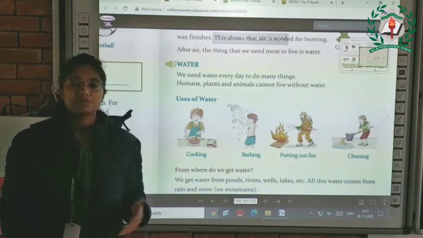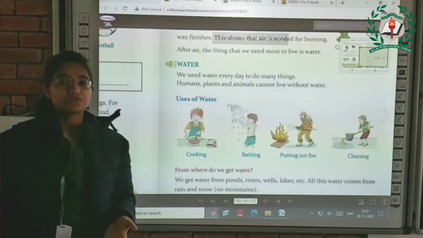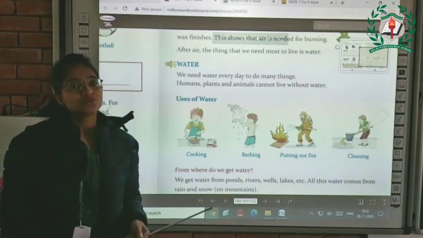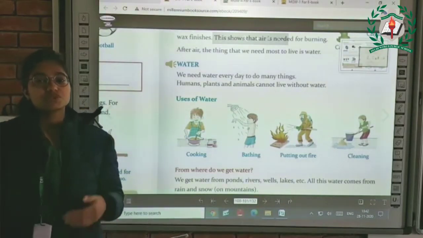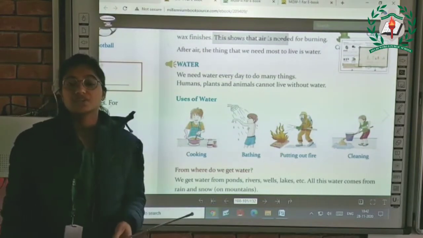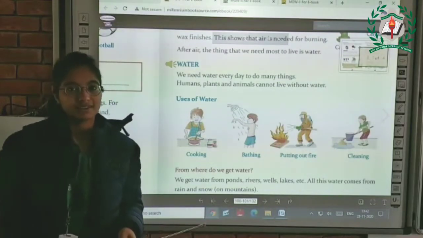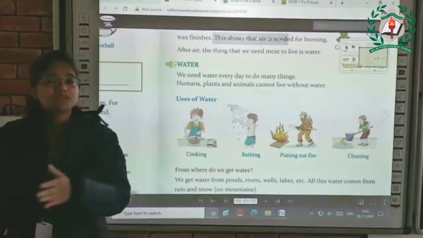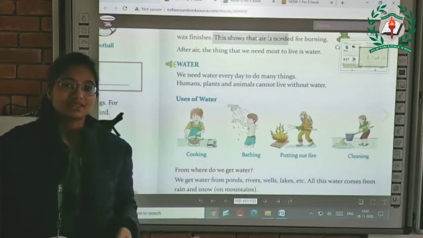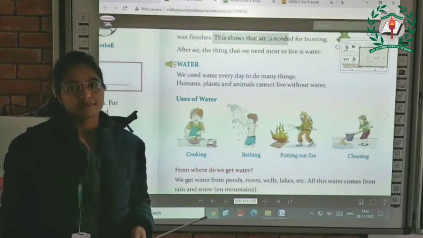So students, in the previous class of this chapter, we got to know that air is very important for us. If we want to live a healthy life, the air should be clean and fresh. We also got to know that we cannot taste air, we cannot touch air, we cannot see air, but we can feel it. We can feel air, right? When the wind is blowing, then we can feel it. When the fan is switched on, then we can feel it, right? We have seen a lot of ways in which we can feel the air.